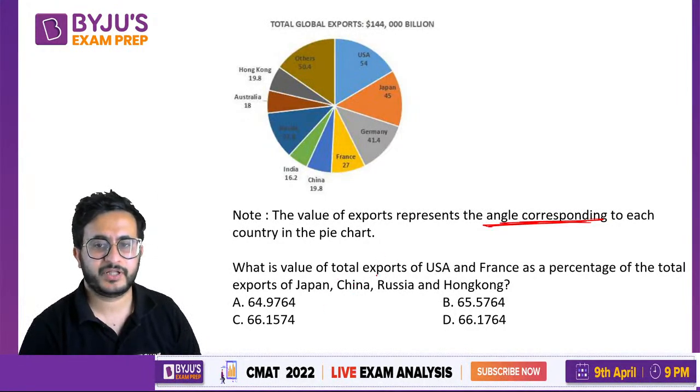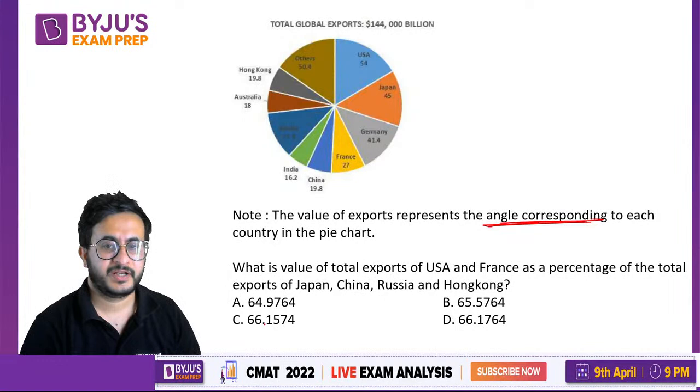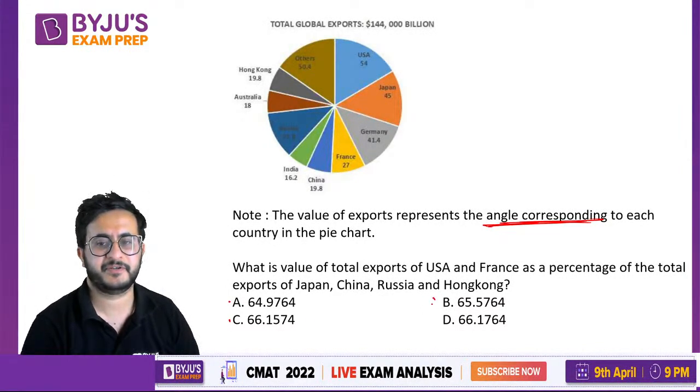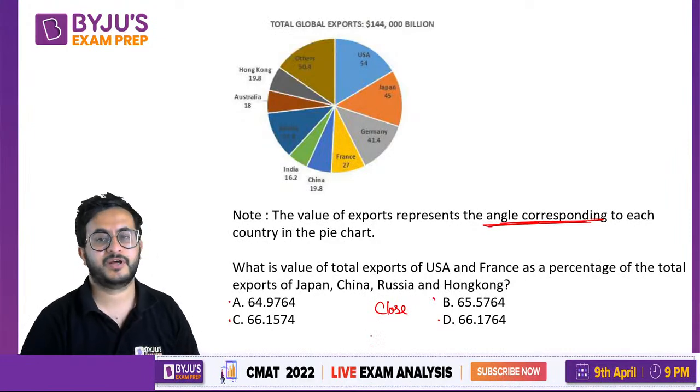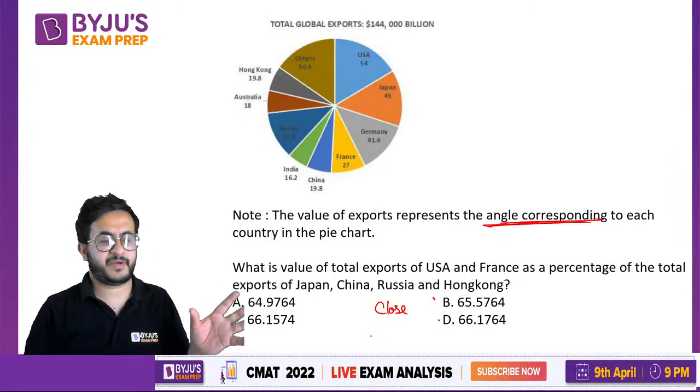Now we have to find the total export of US and France as a percentage of total exports of Japan, China, Russia and Hong Kong. Okay. Now see the options: 64.97, 66.15, 65.57, 66.17. These are very close options. So now this is something that can cause panic in you.